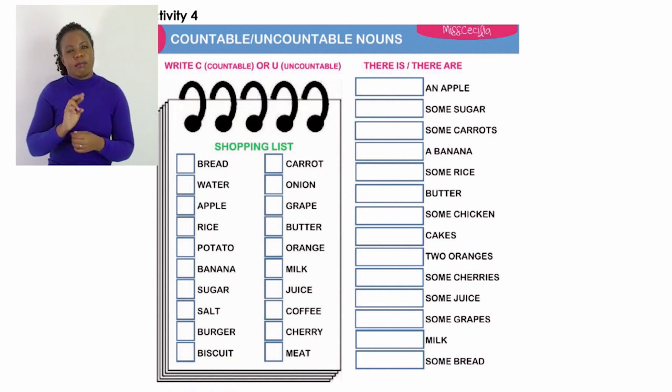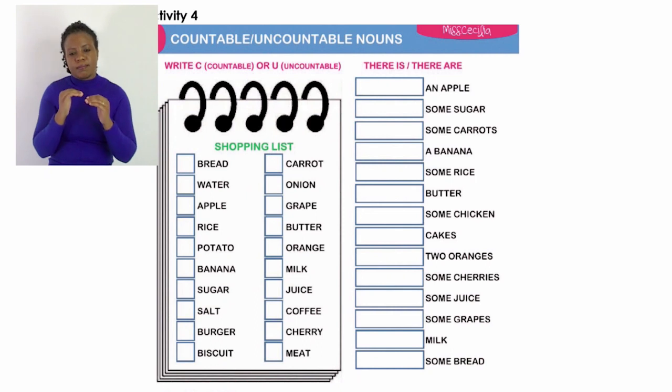All right. We say there is an apple because we can count an apple, 2 apples, 3 apples, etc. The next one says, there is some sugar, there are some sugar. Which is which?